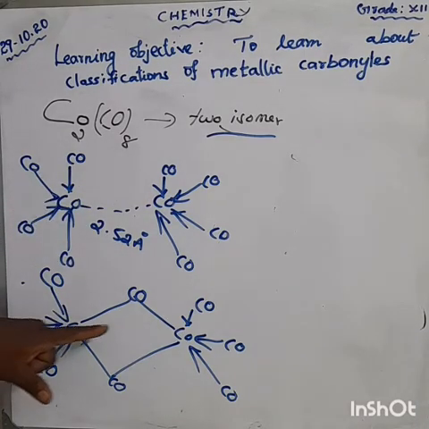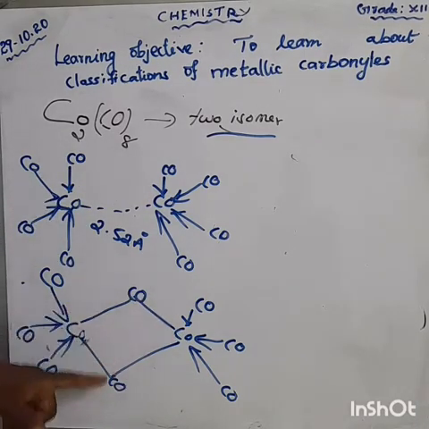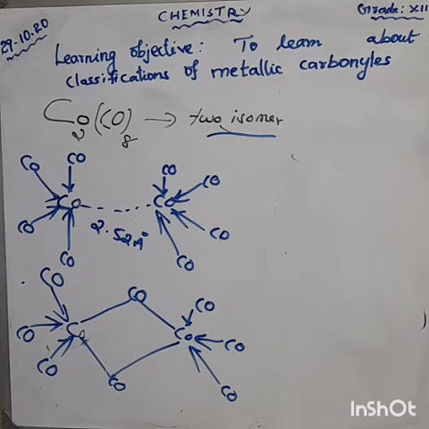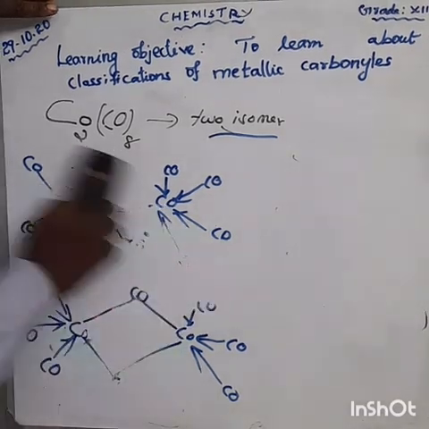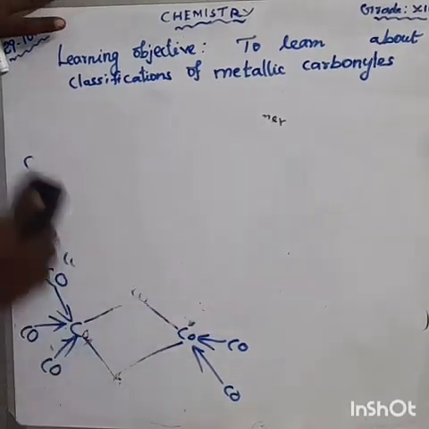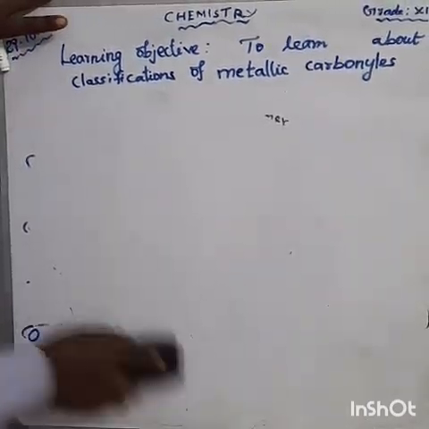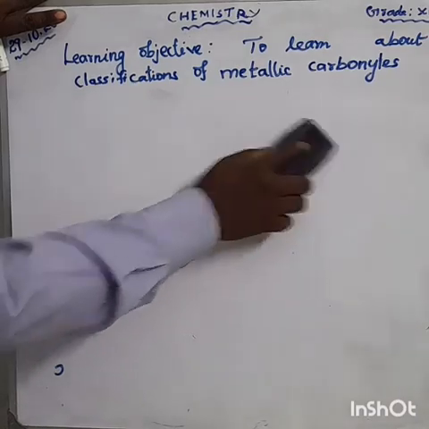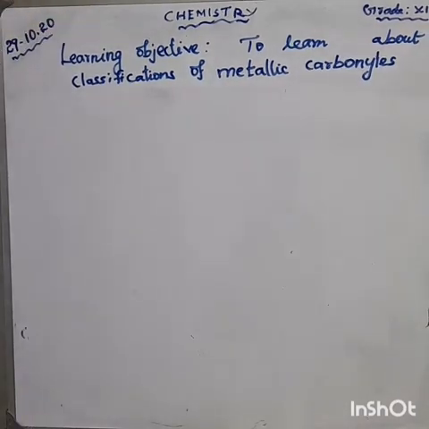Here you are having cobalt metal bridges. Am I right? Bridges. This is about the bridging carbonyl. Next, about the bonding in metal carbonyl.